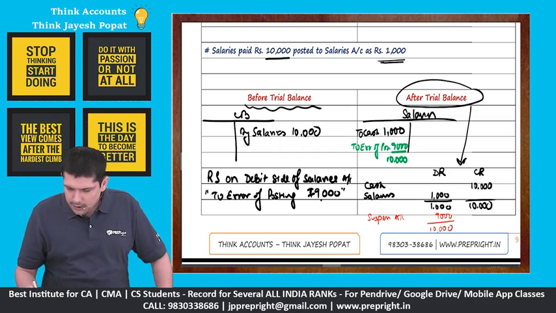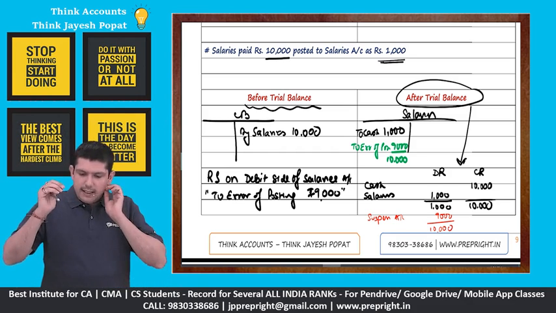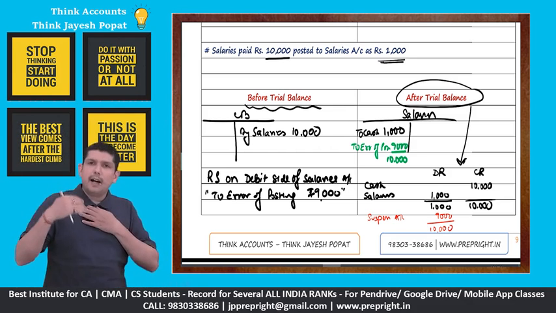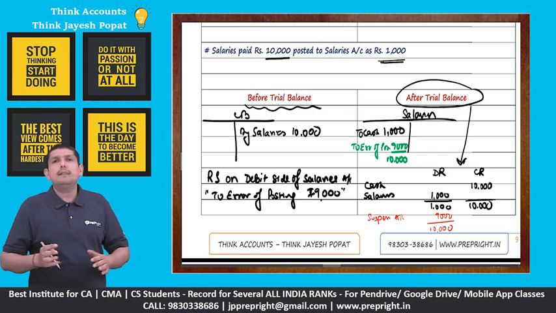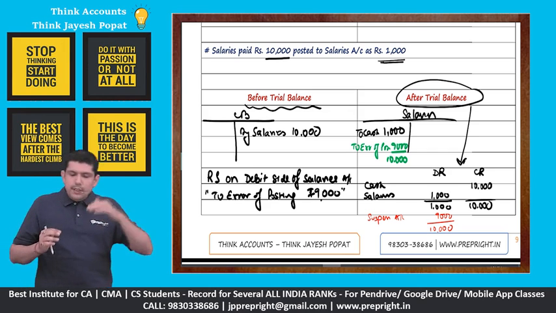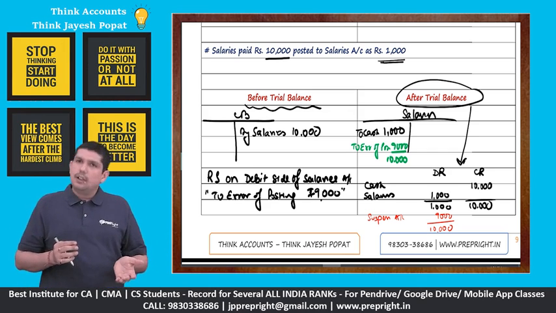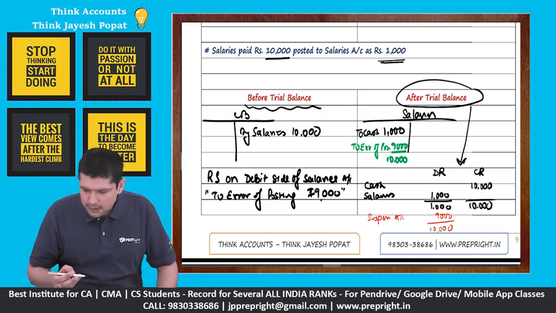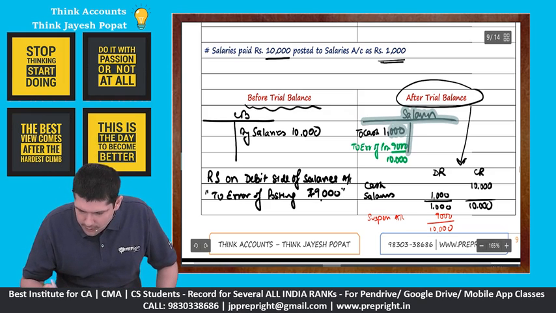So we have a suspense account in place. Our salary should have been debited by 10,000. It is debited by only 1,000. So we need to debit our salaries account more, right? We need to debit it more by 9,000, right?